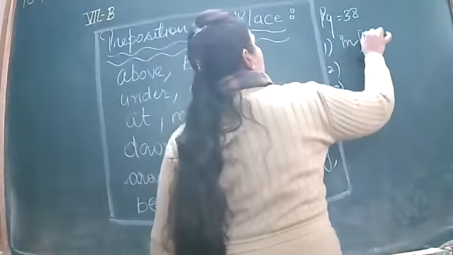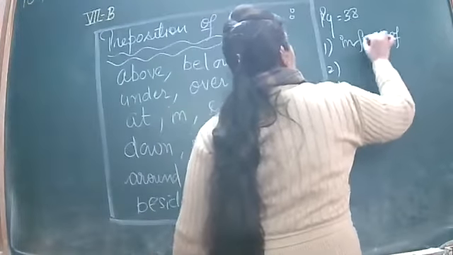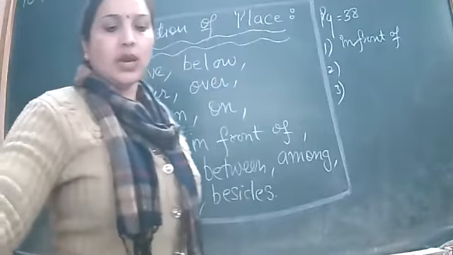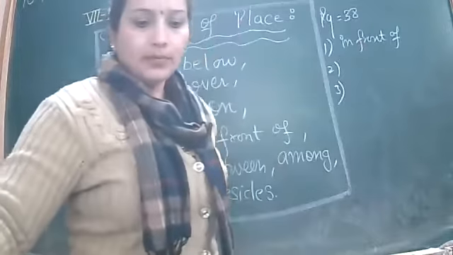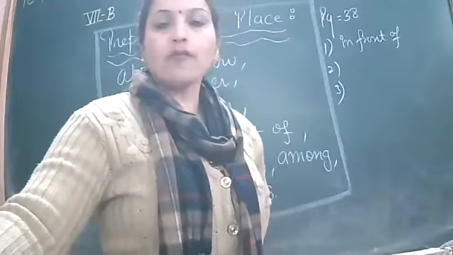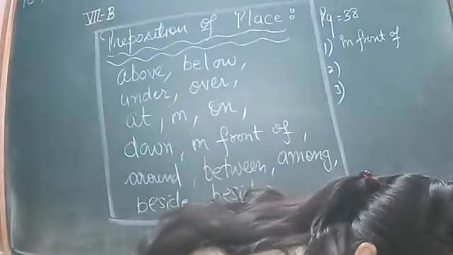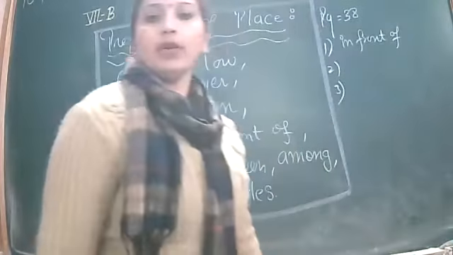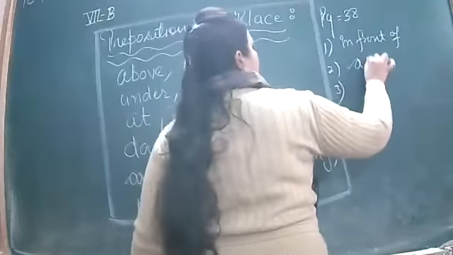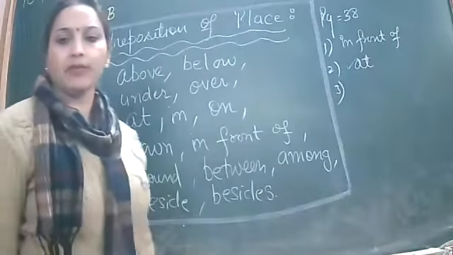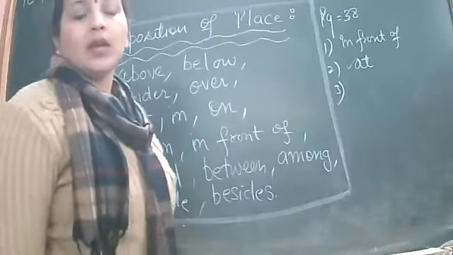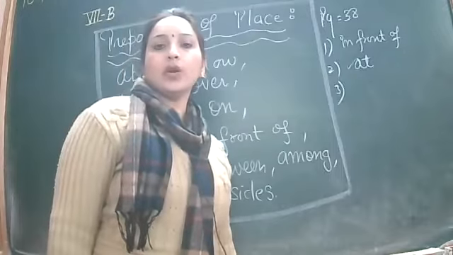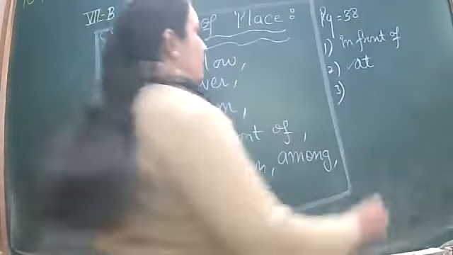In front of. In front of is also a correct answer. Jia is waiting for you in front of the mall. Clear, beta? When will you arrive dash the office? When will you arrive dash the office? When will you arrive. Yes, at the office. When will you arrive at the office? My desk is dash the window. My desk is dash the window. Very good. Near the window.